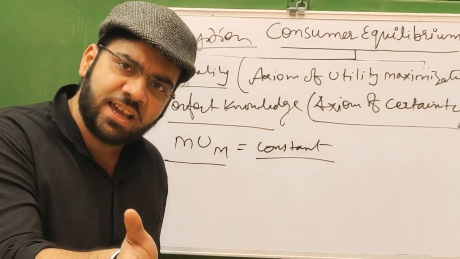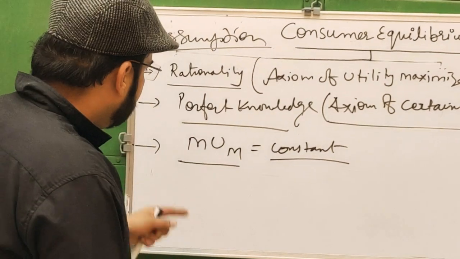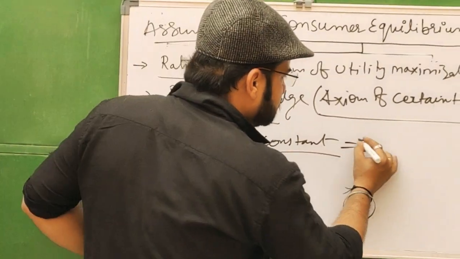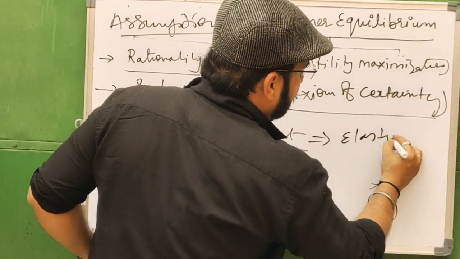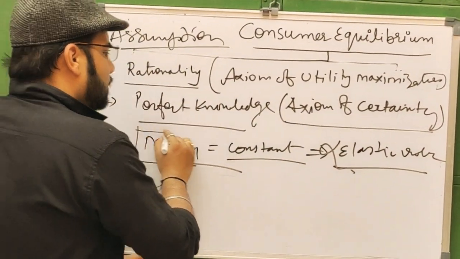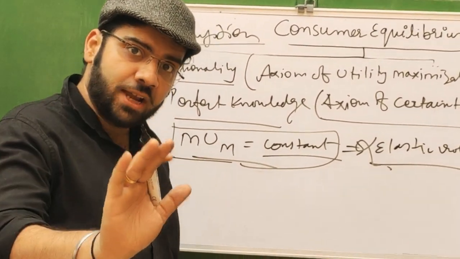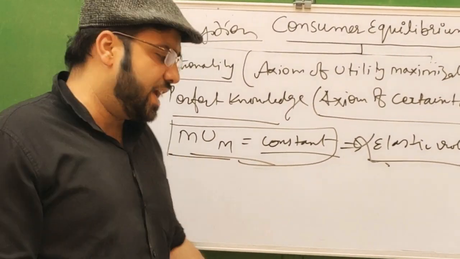If money changes with changes in income, then it might be an elastic ruler. That's why we assume the marginal utility of money remains constant.